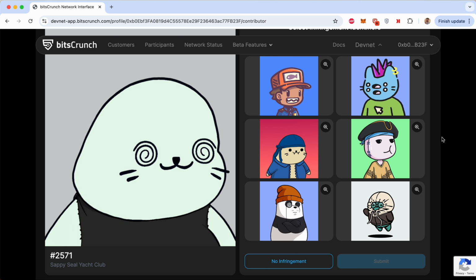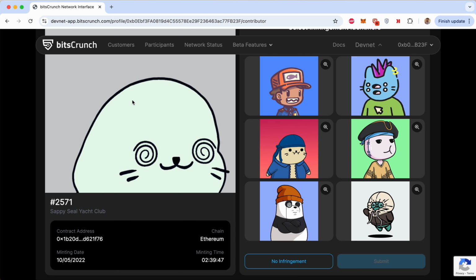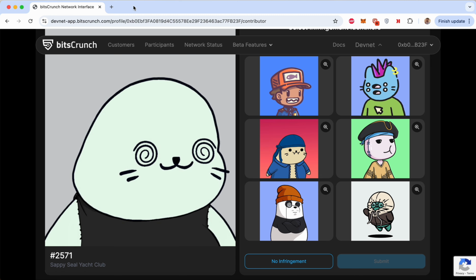And if you are an ardent follower of the NFT collections, you might easily identify that this particular NFT that is minted is an exact replica of another famous collection called Sappy Seals. Basically, this is a copycat or counterfeit version of the original Sappy Seals collection from OpenSea.